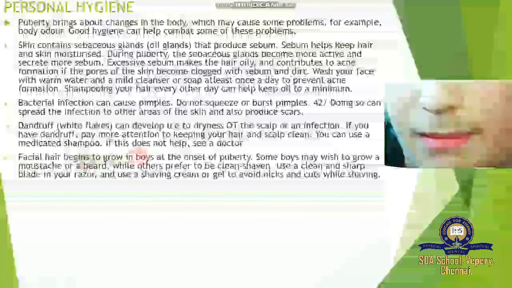Facial hair begins to grow in boys at the onset of puberty. Some boys may wish to grow a mustache. What is a mustache? A strip of hair left to grow above the upper lip of the human body. Hair growth there is called a mustache.